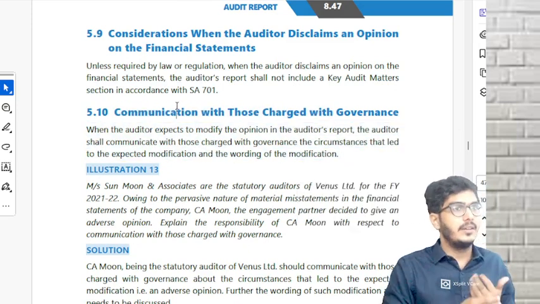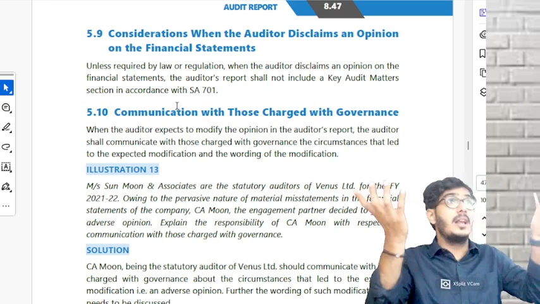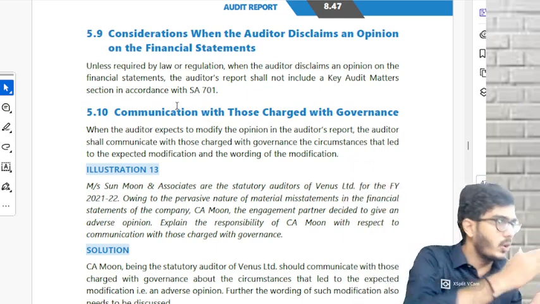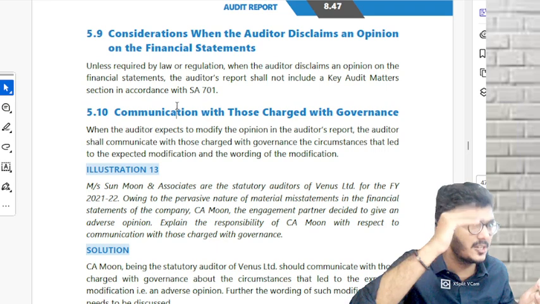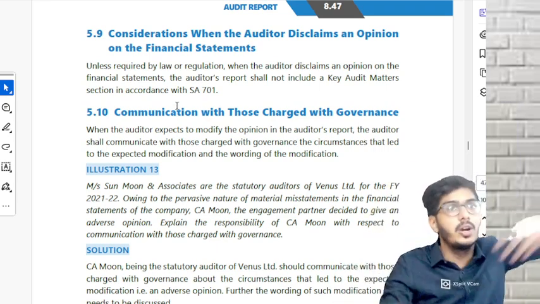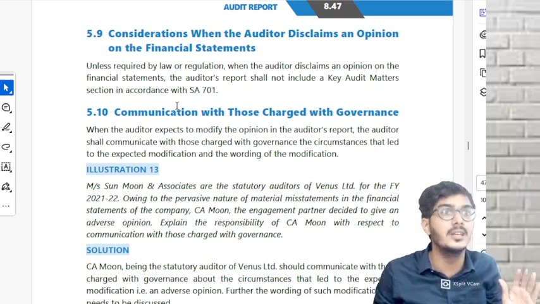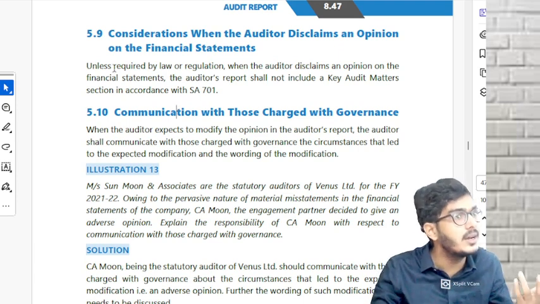What is it? Whenever the auditor, see, it is not that on the day you sign the audit report, that day only you decide what opinion you have to give. You already know what kind of opinion you're going to give in the auditor's report. So when you're expecting that you're going to modify your opinion, either to qualify it or to a disclaimer, do not directly give the final audit report, sign it and give it to the management. First, give a draft report. Please communicate that modified opinion with the TCWG.